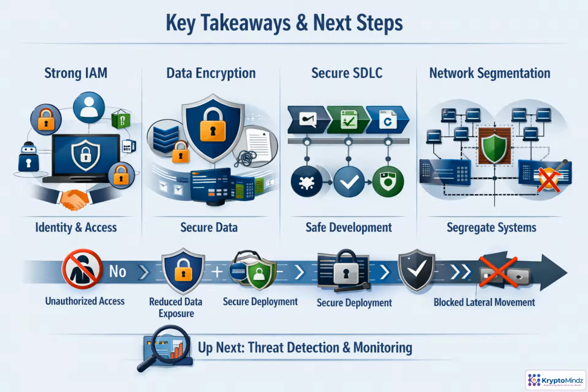Protect is where AI risk management becomes real engineering. Strong IAM limits who and what can act. Encryption protects data and models. Secure SDLC makes safe delivery repeatable, and segmentation contains compromise. Next, we shift from preventing failures to detecting suspicious behavior through monitoring, SIEM, anomalies, and abuse signals.